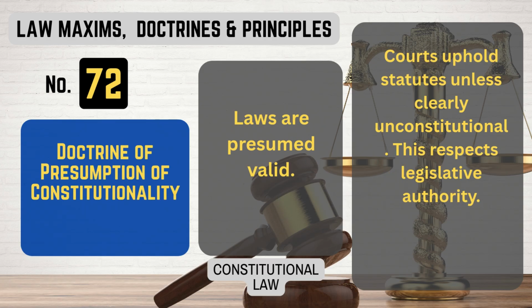Number 72. Doctrine of presumption of constitutionality. What it means. Laws are presumed valid. Courts uphold statutes unless clearly unconstitutional. This respects legislative authority. That's doctrine of presumption of constitutionality.